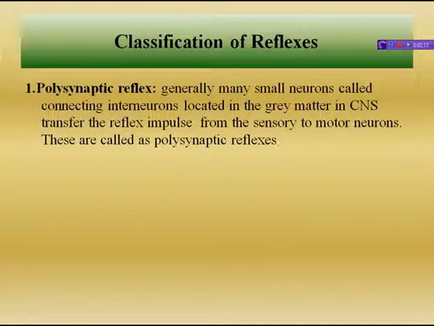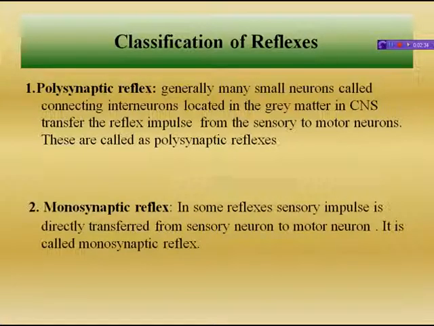And you already know that sensory neurons are activated by physical modulators like light, sound and temperature, and motor neurons are efferent neurons, meaning they carry information from the brain to the target. Next is monosynaptic reflexes. Mono means only one synapse. In some reflexes, the sensory impulse is directly transferred from the sensory neuron to the motor neuron. So only one synapse comes in the path, so we call it a monosynaptic reflex. So there are two types of reflexes, polysynaptic and monosynaptic.